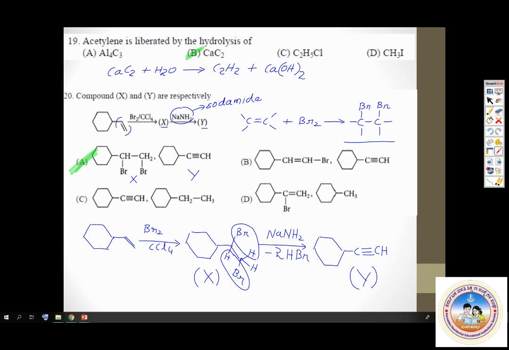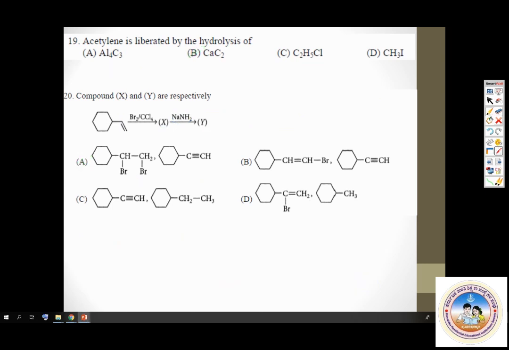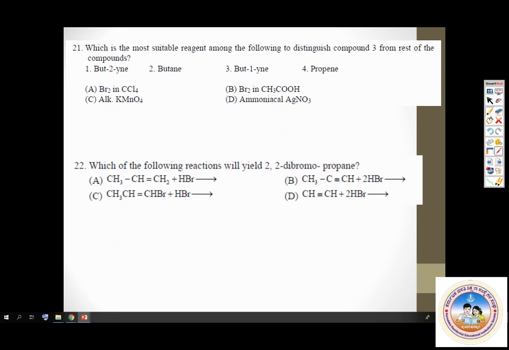Question number 21. Which is the most suitable reagent among the following to distinguish compound 3? Here, which is compound 3? This is compound 3. You have to distinguish compound 3 from the rest of the compounds. How do we distinguish it? Which reagent is the best reagent?